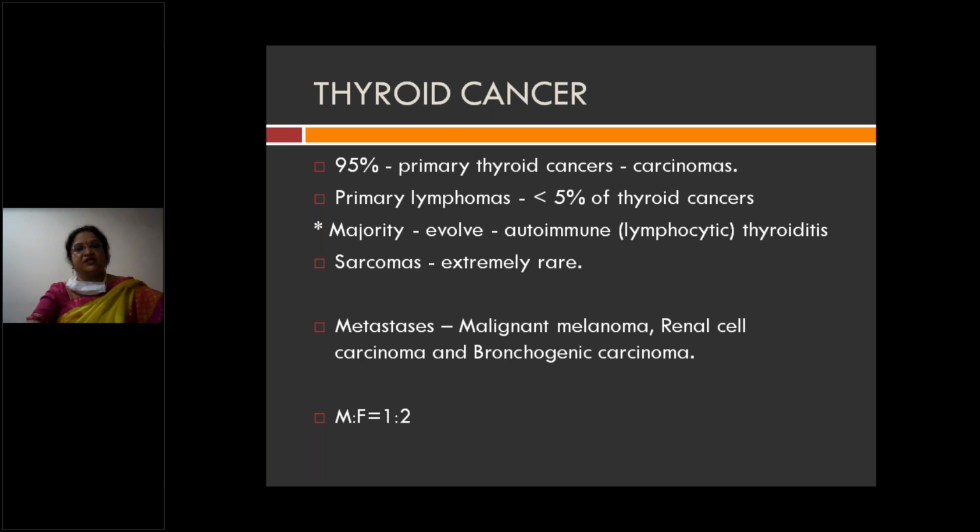You can have metastasis of malignant melanoma to the thyroid, and also renal cell carcinoma metastasizing to the thyroid. Next, bronchogenic carcinoma. So you can have metastasis from malignant melanoma, renal cell carcinomas, as well as bronchogenic carcinomas, which are common to the thyroid. Thyroid malignancies are more common in females, with a male to female ratio of 1:2.